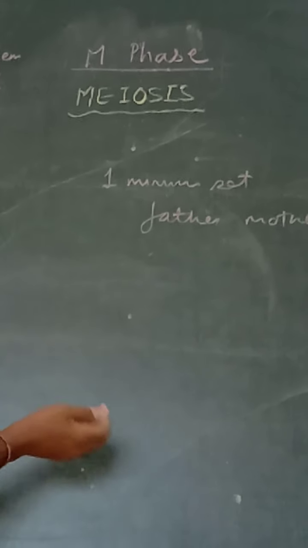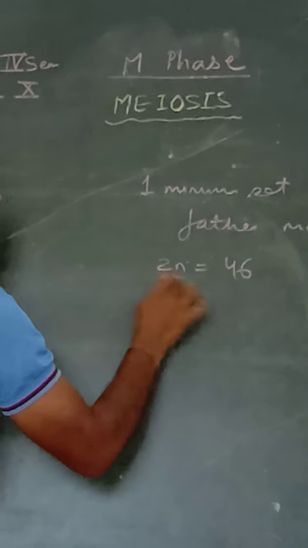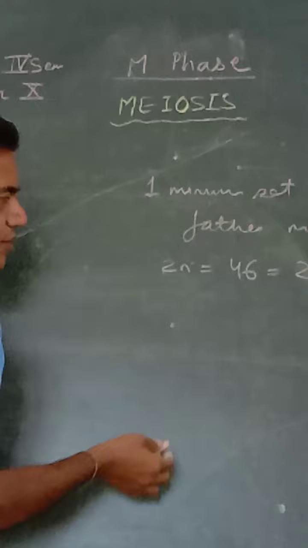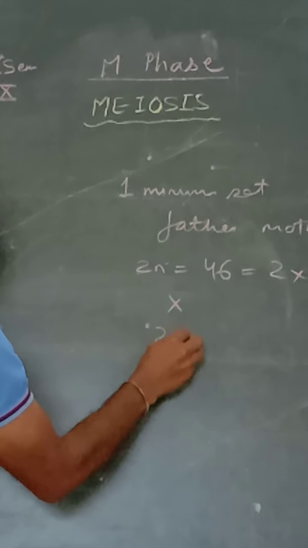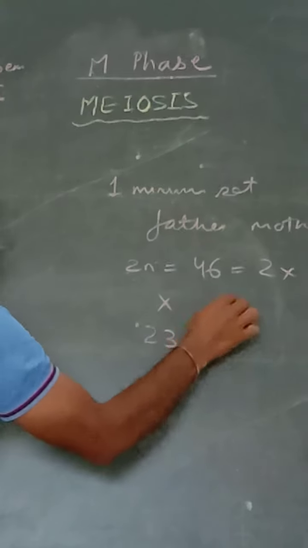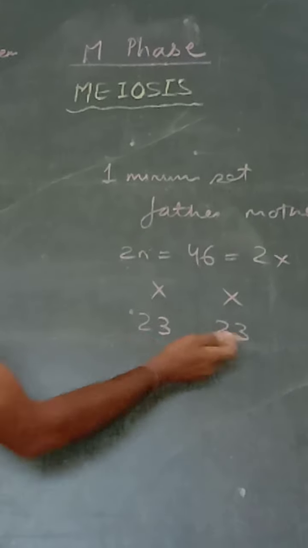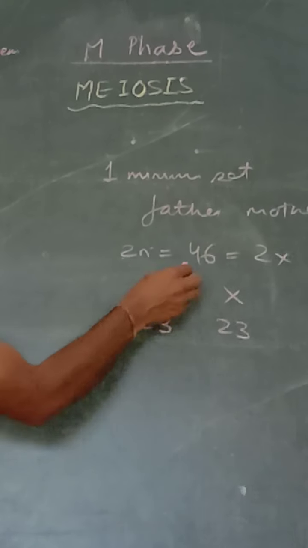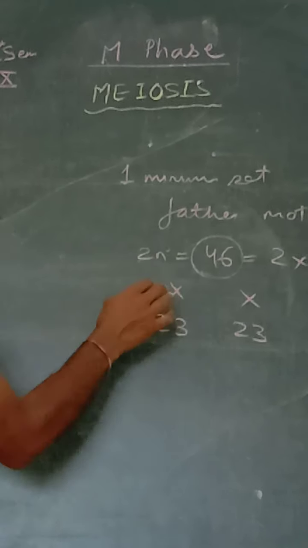For example, in human beings, the 2n is 46. We are 2x. So from mother we get 23, and from father we get 23. Now they both together, they make a total number of 46 chromosomes.